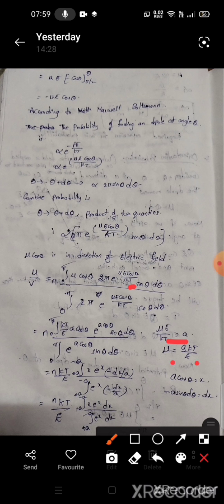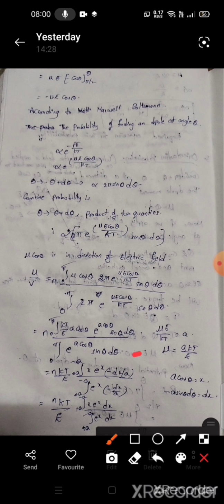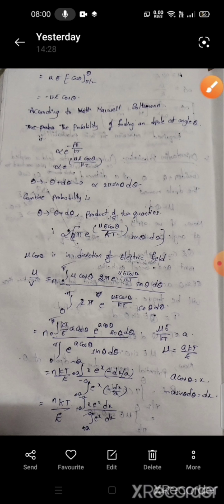Taking mu E by kT as a, mu equals a kT by E. Then we get n into integral 0 to pi of kT by E a cos theta e power a cos theta sin theta d theta, divided by the integral 0 to pi of e power a cos theta sin theta d theta. By taking constants nkT by E common and by taking a cos theta as x, its differentiation gives minus a sin theta d theta equal to minus dx. So nkT by E into integral from a to minus a of x into e power x into minus dx by a, divided by the integral a to minus a of e power x minus dx by a.